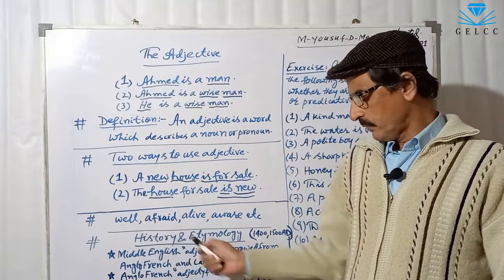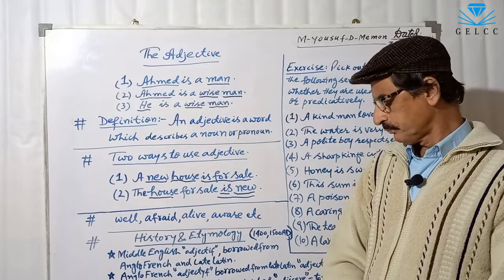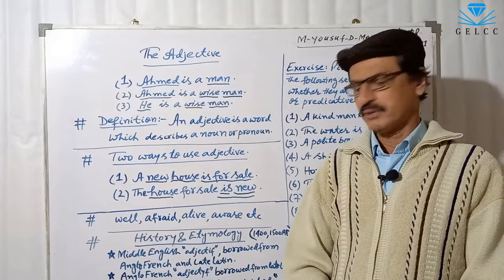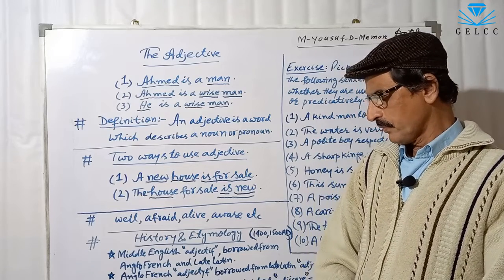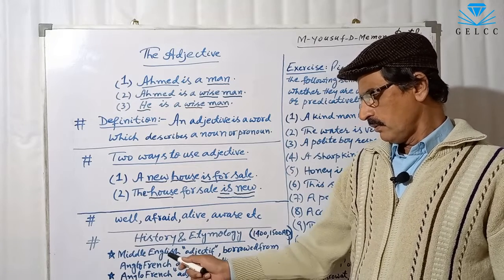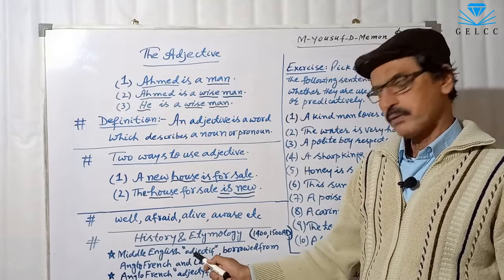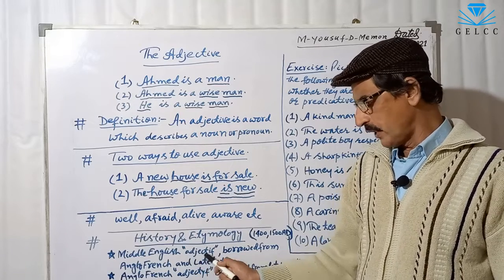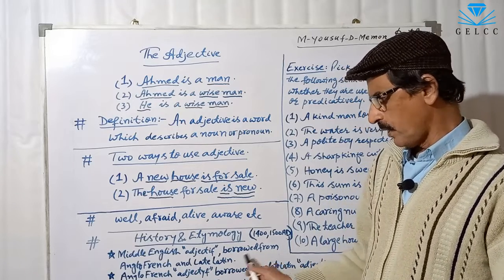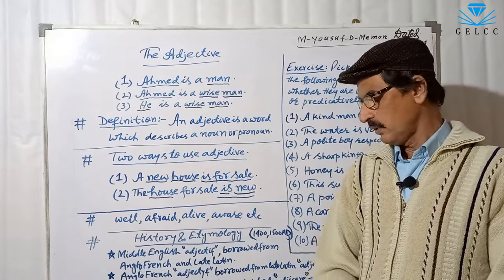Now I tell you the history and etymology of the adjective. Adjective was used in the 14th and 15th century, in Middle English. There is a word adjectif. It is borrowed from Anglo-French and late Latin.